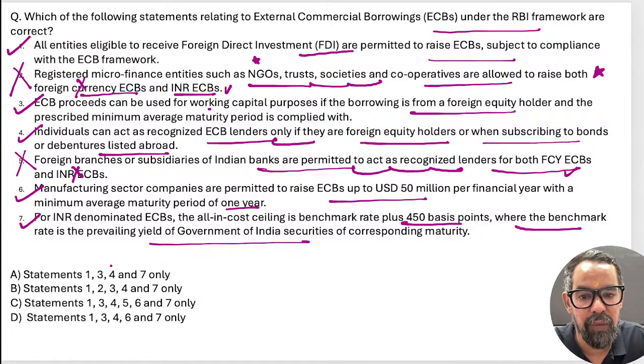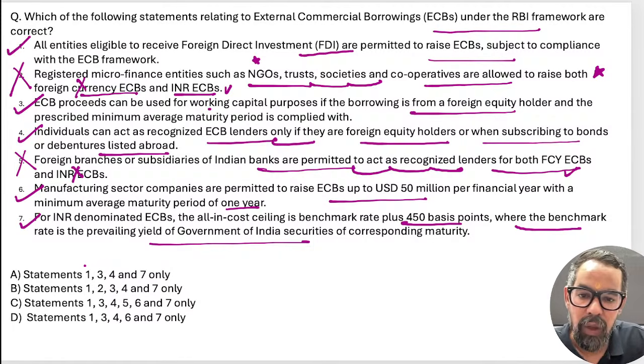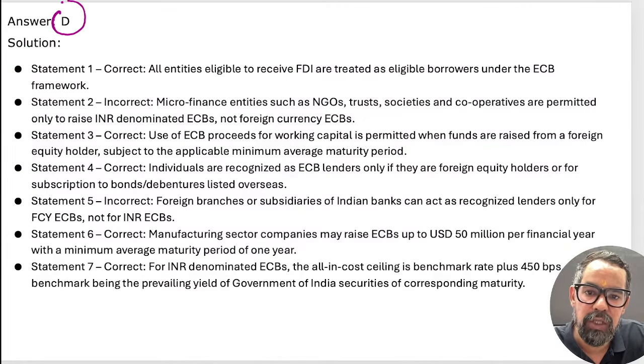What are you guys suggesting, Srikant sir, Saras sir and Rani ma'am? D, 1, 3, 4, 6, 7, 100%. So option D should be the right answer for this one. So statement 2 is incorrect here.